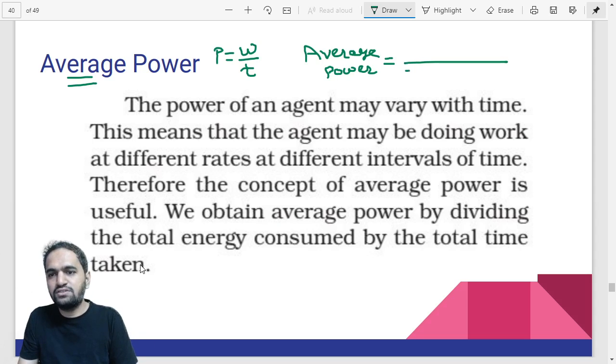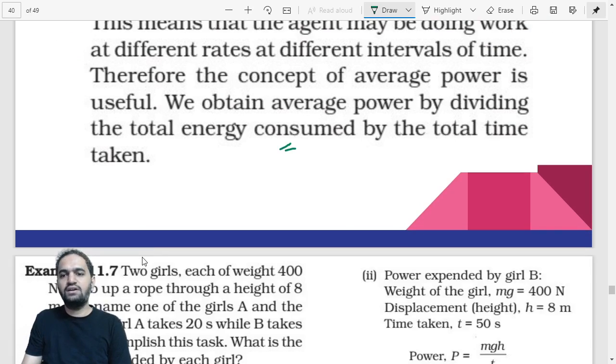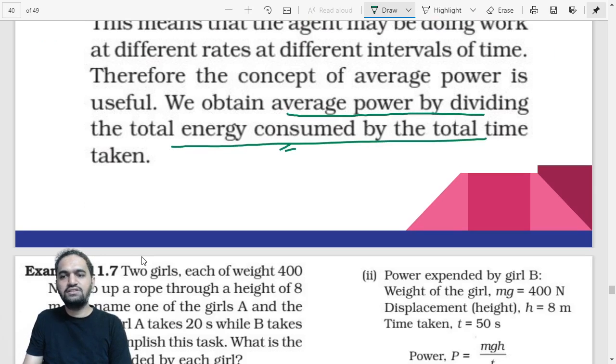So average power is equal to total work by total time. That's it. This will be your formula. You can underline this definition: average power is found by dividing the total energy consumed by the total time. It doesn't have an application as such.